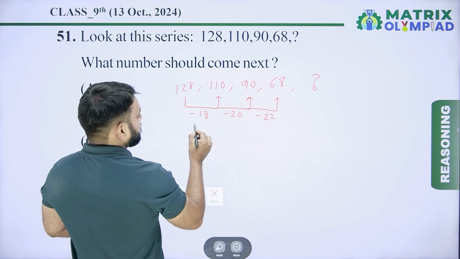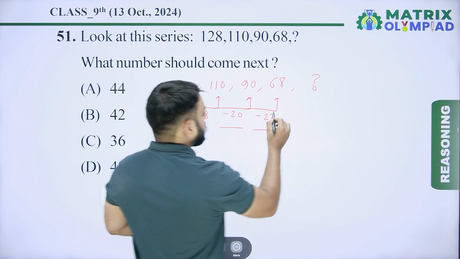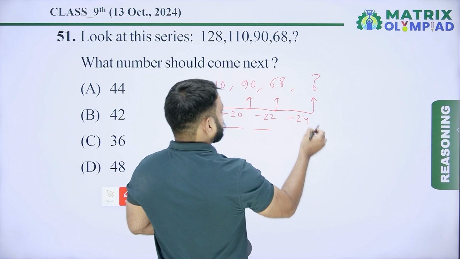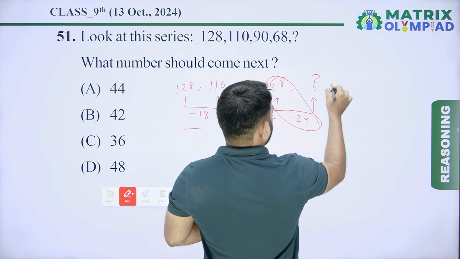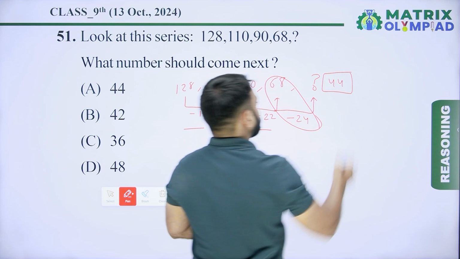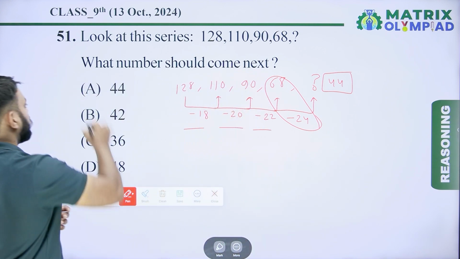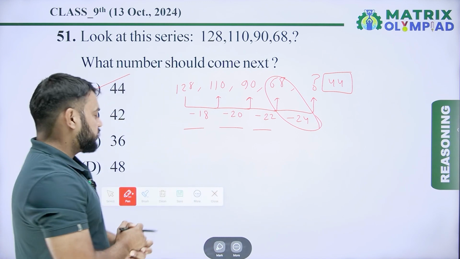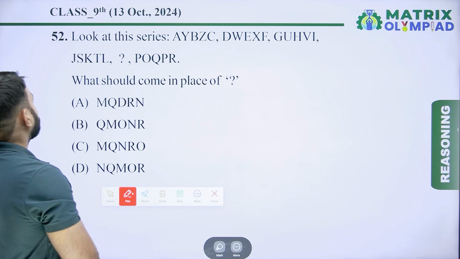So the pattern is minus 18, minus 20, minus 22. Similarly, next is minus 24. So 68 minus 24 is 44. So the missing number of the series is 44. So option A is the correct answer of this question. Now let's move on to the next question, question number 52.